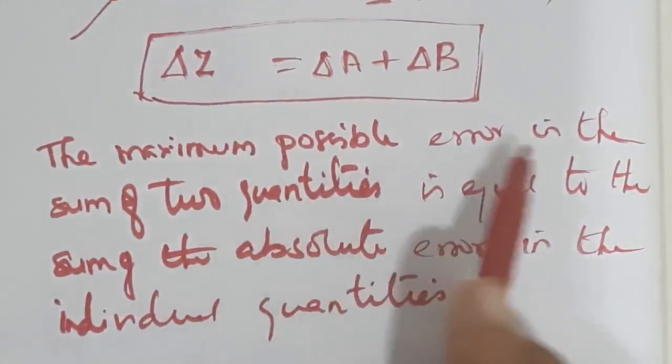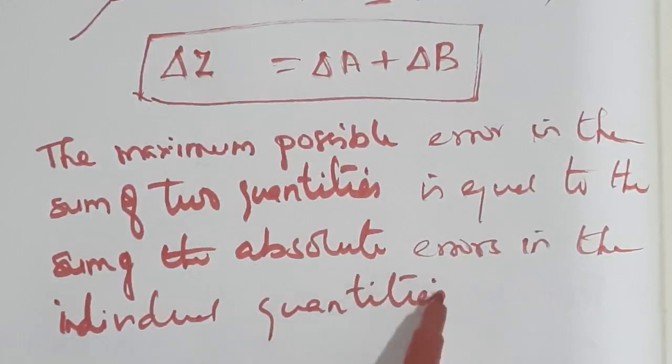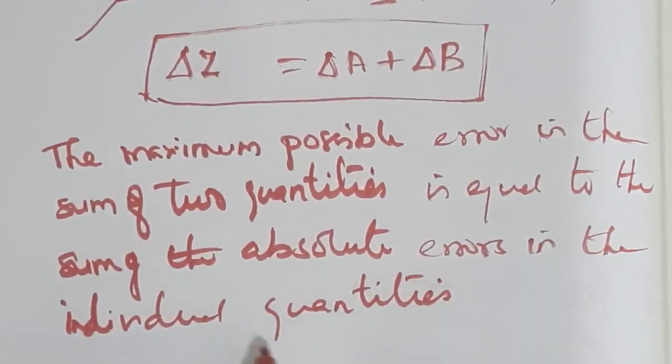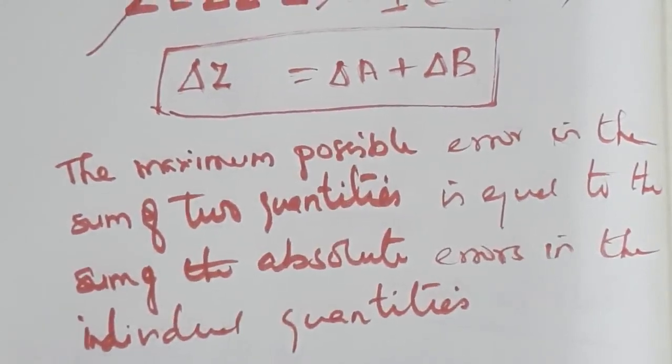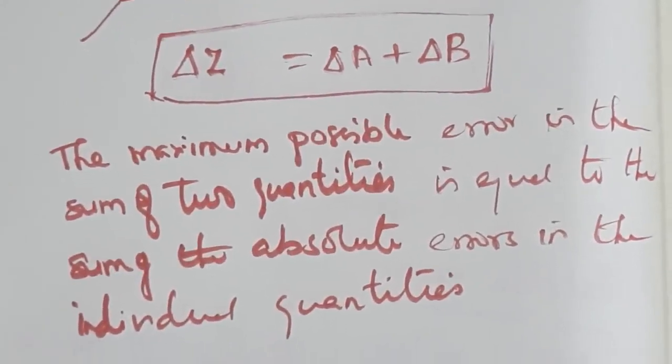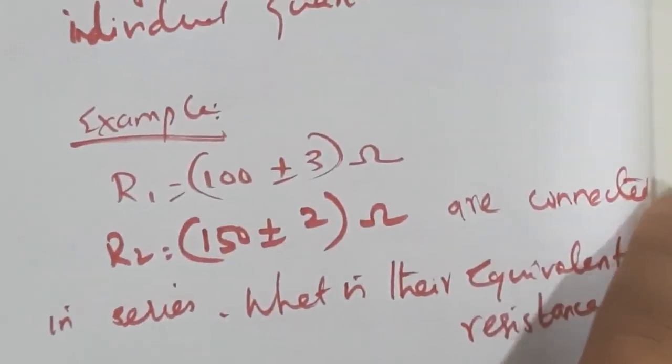The maximum possible error in the sum of two quantities is equal to the sum of the absolute errors in the individual quantities. Understand? So delta Z is equal to delta A plus delta B. I think when you are doing the problem, you can understand easily. So let us look at the problem.